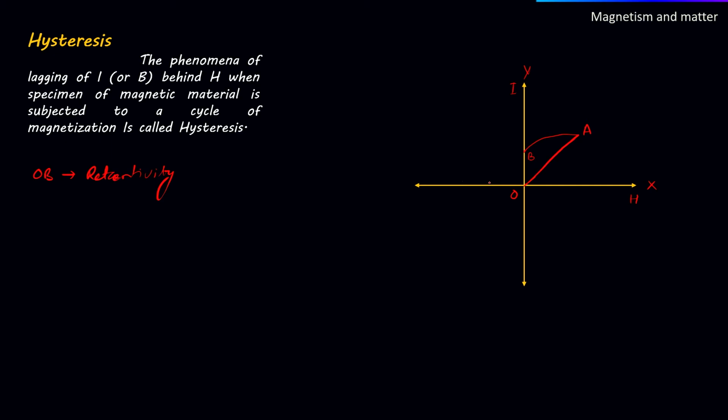For making this magnetism zero, we have to apply some negative strength. Negative strength means, if there is a north pole, say this is the specimen and this is placed inside this, say in this direction north and in this direction south, and some residual remains there. So we have to apply opposite polarity. We have to make this north and we have to make this south so that it comes to zero. Now it will move somewhat like this. At this point, say this point is C, and this field required to make it zero, this OC, is known as coercivity.